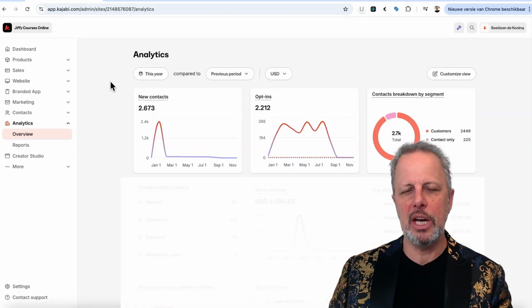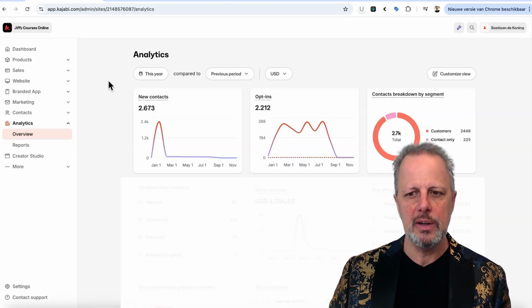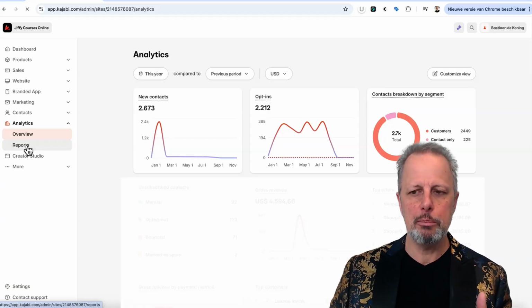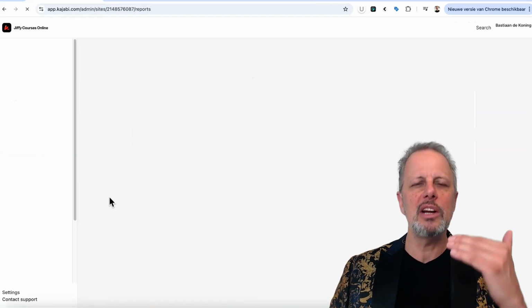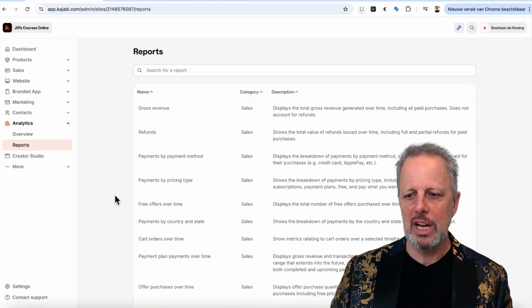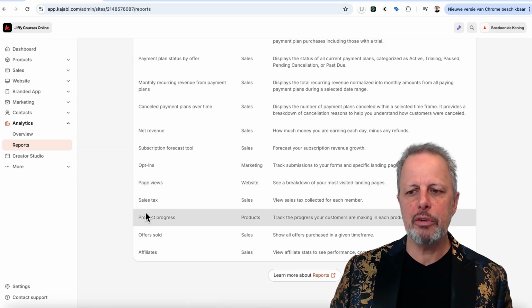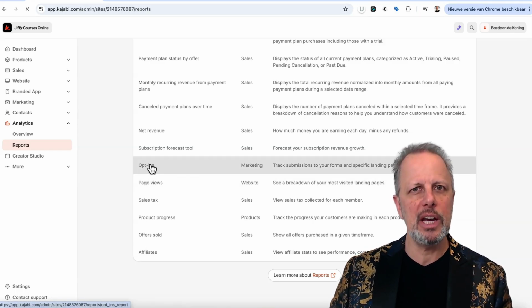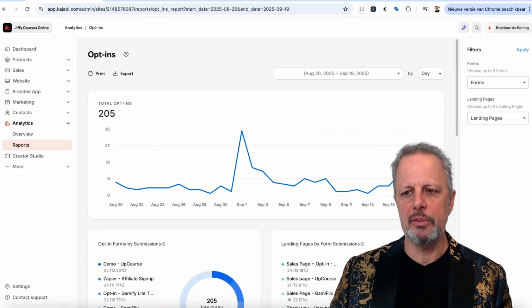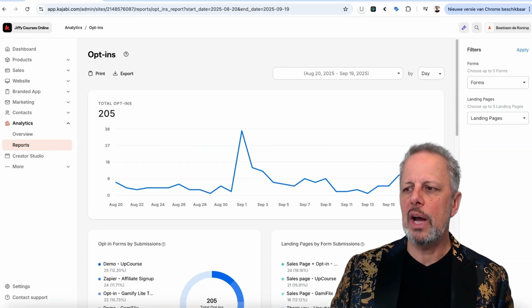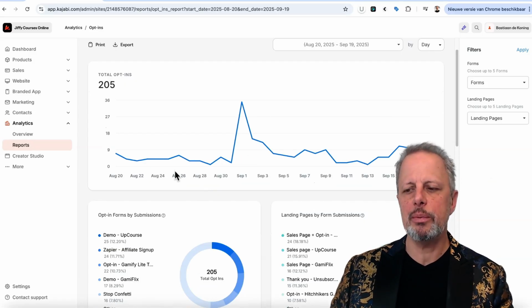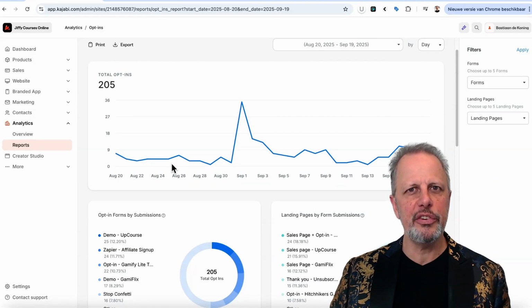Because you can style this page just with the blocks you want to see, there's also a page needed with an overview of all the reports. And when you go to reports, you will find all the reports in a huge list here. And you can select the report you want to see, like the opt-ins, and it will bring you to a different page with a breakdown of all the opt-in information. And on the right side, you can select which form you want to see, which landing page, and at the bottom you have more detailed information about all your opt-in statistics.